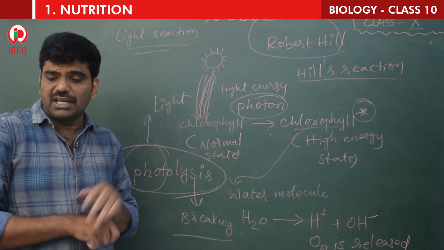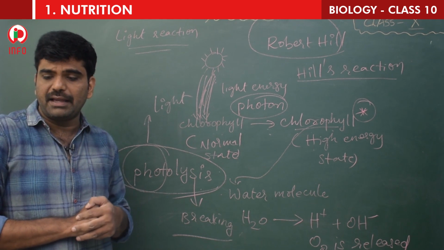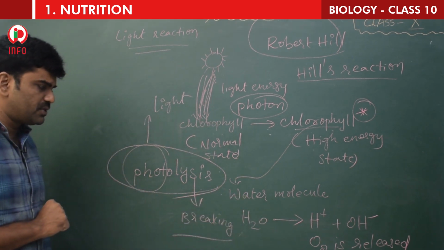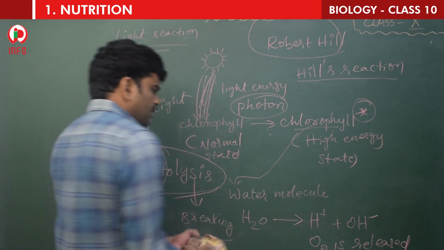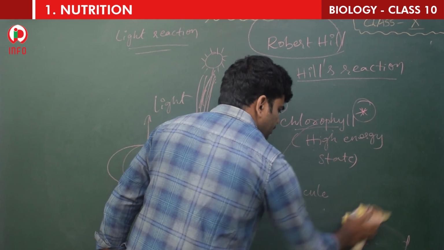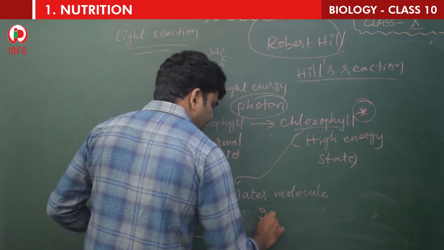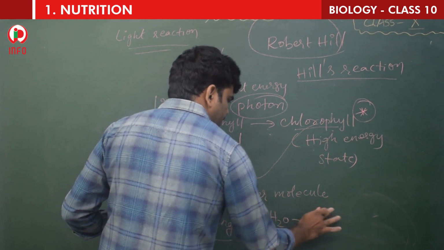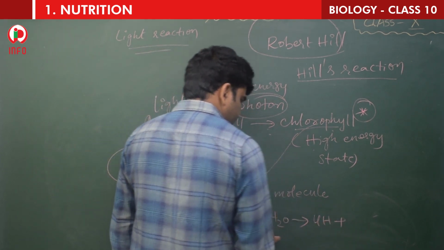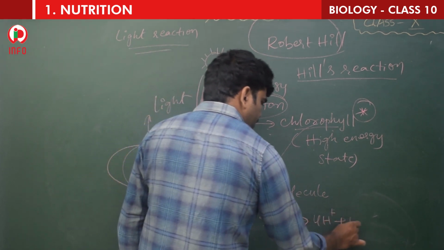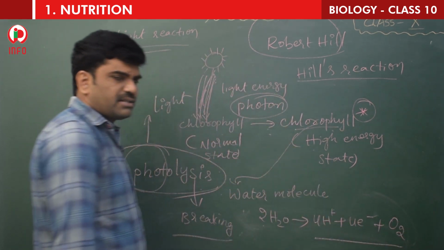Right. Hydrogen produced in photolysis is immediately picked up by... So here the hydrogen is produced and oxygen is released. Simply you can write like this also, children. If a water molecule is broken down, simply 2H2O gives rise to 4 hydrogens, that is, 4 protons, 4 electrons, and oxygen. Like this also you can write.